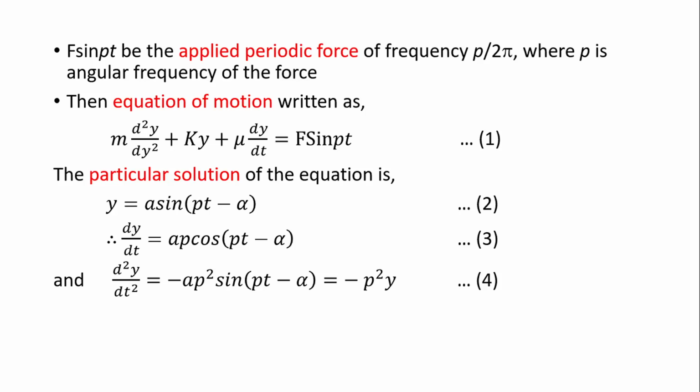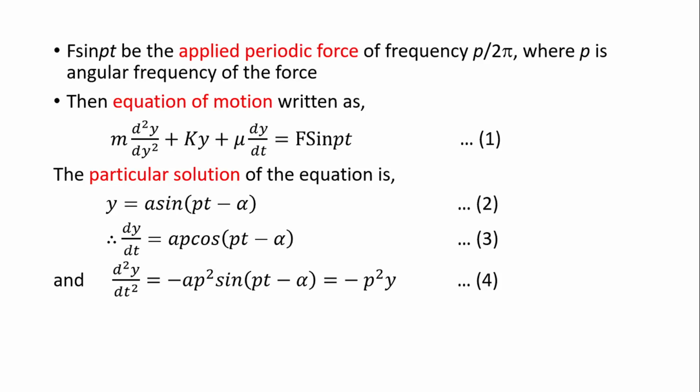If we take minus P square separate, then we will find that it is a sine (Pt minus alpha), that is y repeats again. So d2y by dt square is equal to minus P square y. In this way, y, dy by dt, d2y by dt square, equations 2, 3, 4 are obtained.